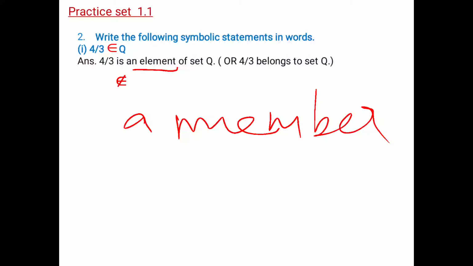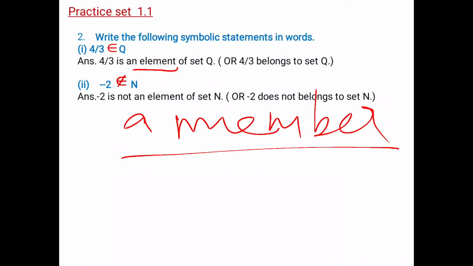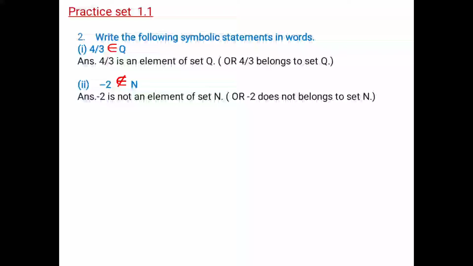So 4 upon 3 is a member of set Q. Okay, similarly, the second one, minus 2 does not belong to N. So how we are going to write it down is minus 2 is not an element of set N. Minus 2 is not a member. Instead of an element, you can write a member. So minus 2 is not a member of set N. And the third one, minus 2 does not belong to set N. I hope it is clear.